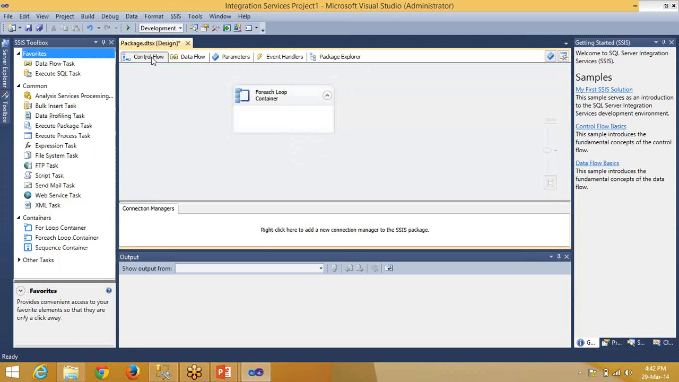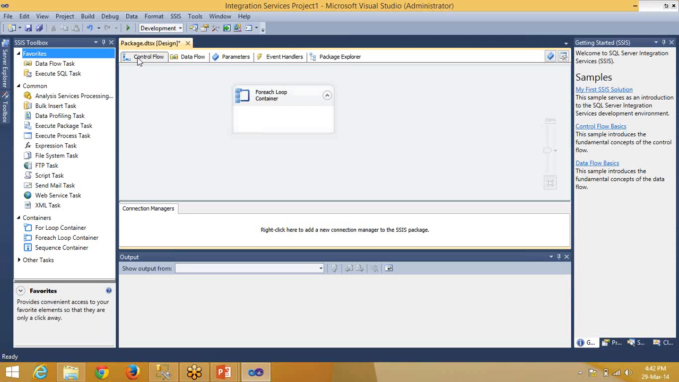Do you have any idea about control flow and data flow, the difference between these two? So control flow shows the order in which the tasks are to be executed. Yeah, exactly. You can control the flow of the different tasks, especially operational tasks.